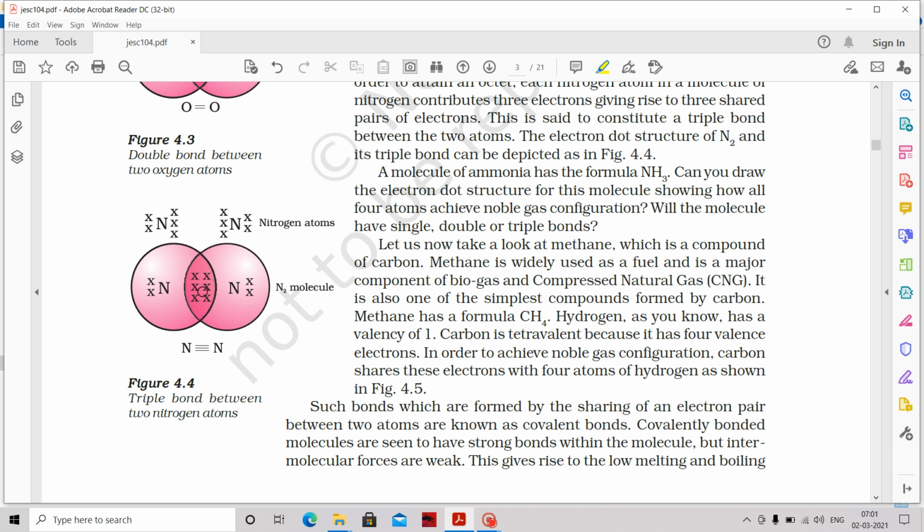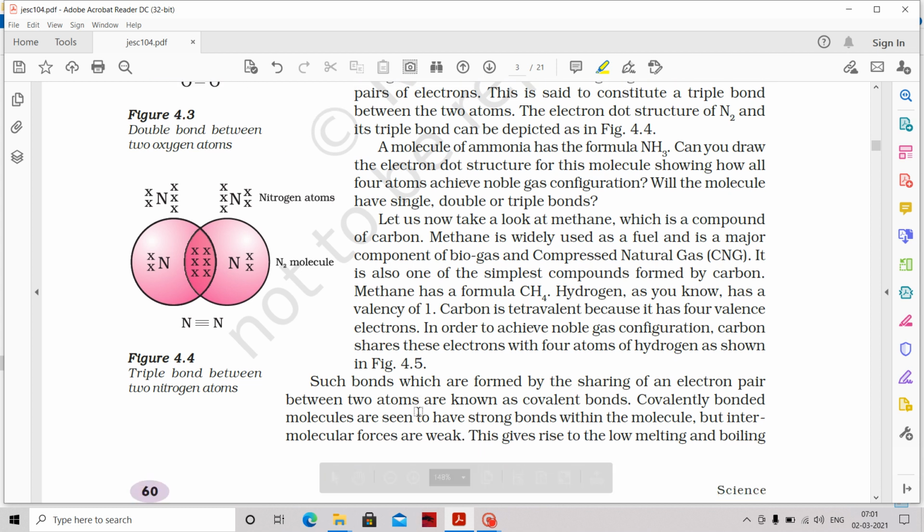Now these 3 pairs of electrons will be shared by this nitrogen and at the same time by the other nitrogen. So what happened now? 3 pairs are there, so 3 bonds will form. That is called a triple bond.